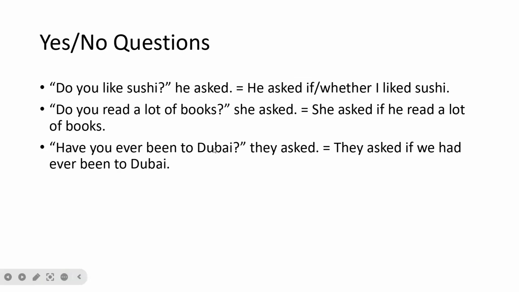"Have you ever been to Dubai?" they ask. They asked if or whether we had ever been to Dubai. Sorry, I have to go back to the previous one. I think I read it incorrectly. It's not "he reads," it's "if he read." So "read" in the present tense, "read" in the past tense. Sorry about that.